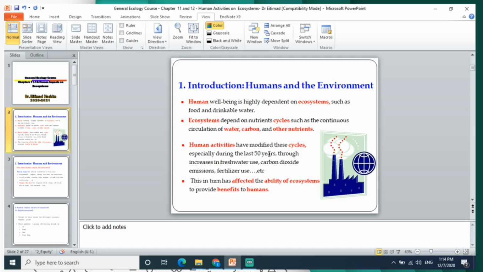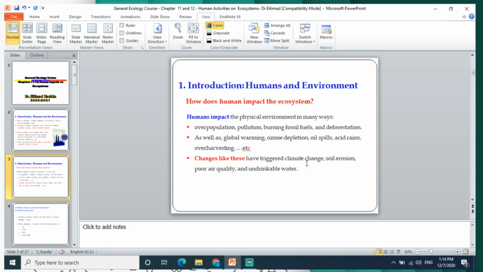Humans depend on ecosystems for food, drinkable water, and other resources. An ecosystem depends on nutrient cycles such as water, carbon dioxide, and other nutrients. Therefore, human activities can modify these cycles, especially during the last 50 years, through increased freshwater use, carbon dioxide emission, fertilization, urbanization, and industrialization. In turn, this has affected the ability of ecosystems to provide benefits to humans.